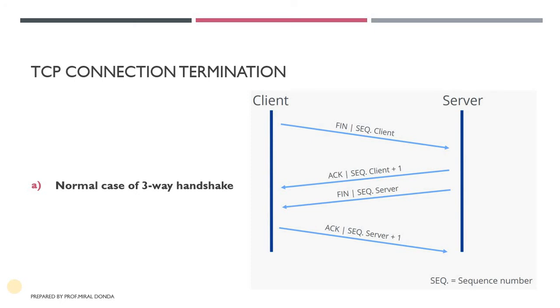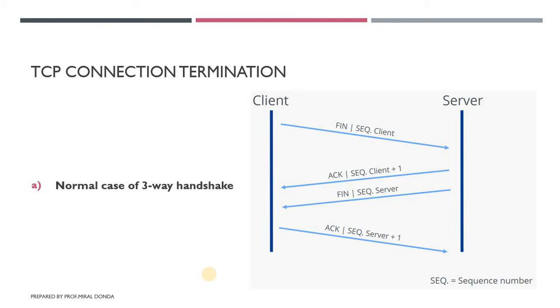In today's lecture, we are going to learn about the different cases that happen while a TCP connection is terminated. The first case is the normal case. In the normal case, we have already seen that the client sends a FIN segment, or final segment, to the server. The server acknowledges that FIN segment and also sends its own FIN segment, and the client responds to that FIN segment by sending an acknowledgement to the server, and that is how the connection is terminated. So this is called the normal case. In this situation, no error occurred.